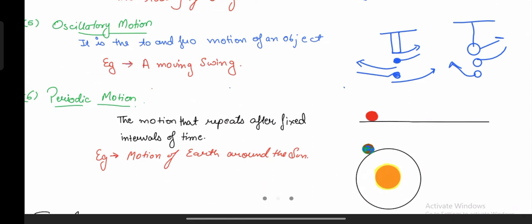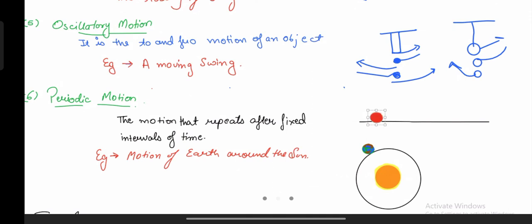For example, over here you see this red dot. It moves from here to here in 10 seconds. Then it comes back over here in the next 10 seconds, then it goes over here in 10 seconds, then again comes back in 10 seconds. So what is happening? There is a periodic motion which can be seen.